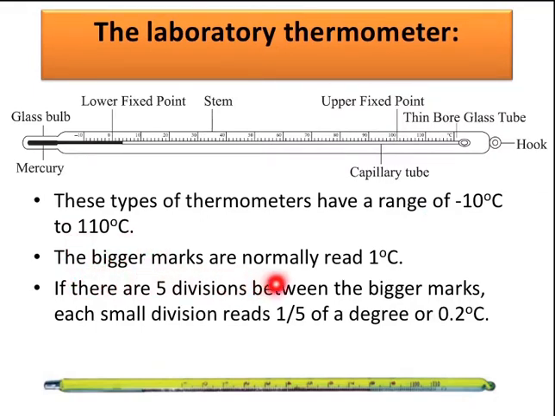The bigger marks are normally read as 1 degree Celsius, and if there are 5 divisions between the bigger marks, each small division reads 1/5 of a degree, or 0.2 degrees Celsius.